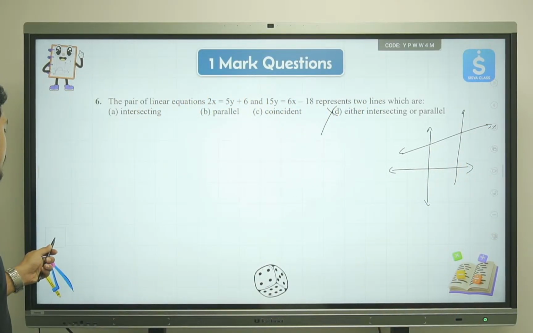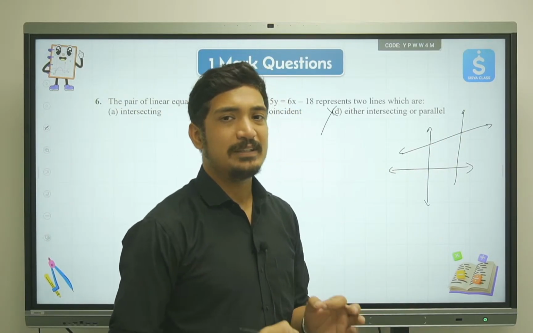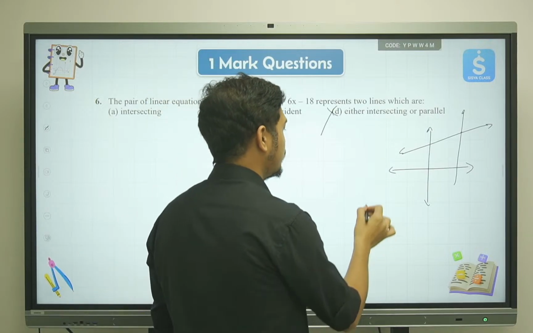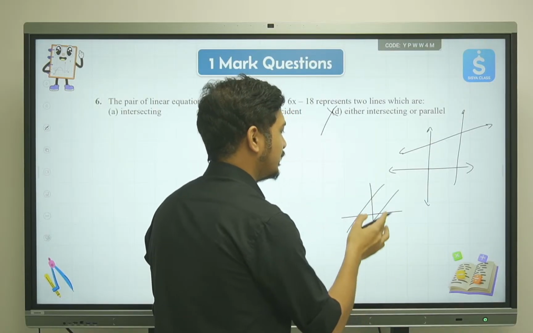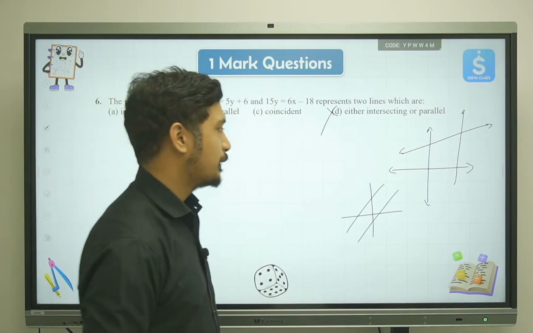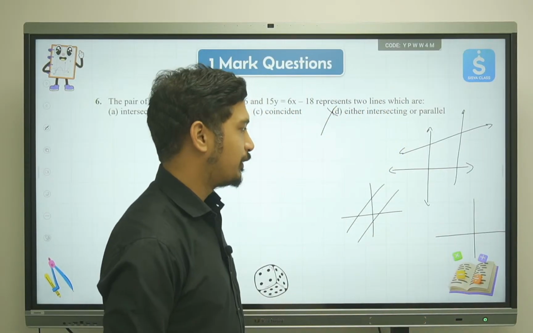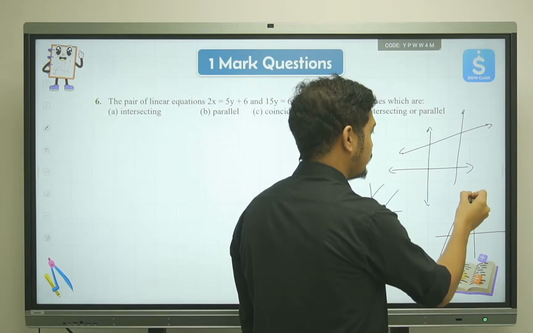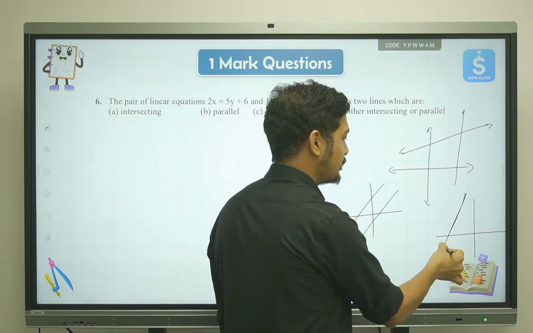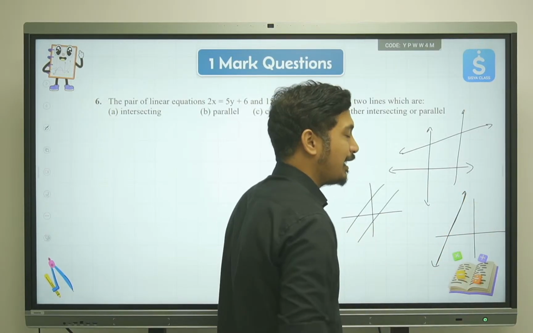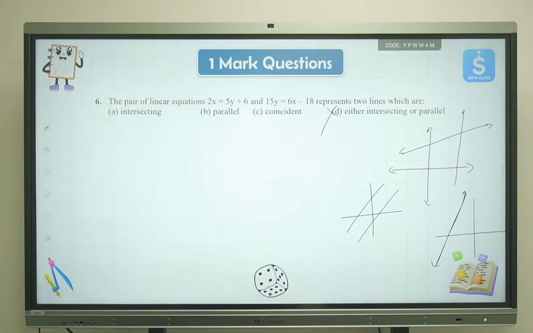And because it is considered a point of intersection, we'll have only one set of distinct solution. However, if we talk about another Cartesian plane where we have two parallel lines, these two equations will have no solutions at all. And then the third case, which we have already covered in our previous sessions: if we have one line, and on that line itself the second line is coinciding, then these two equations will have infinitely many solutions. Okay, let's move ahead.